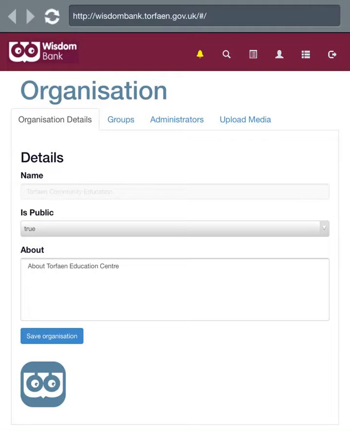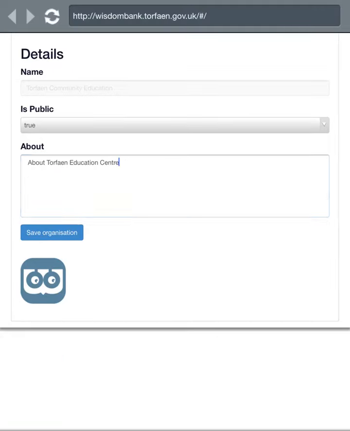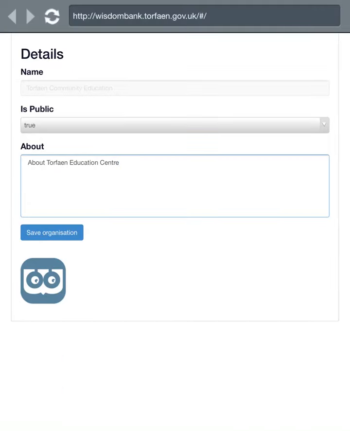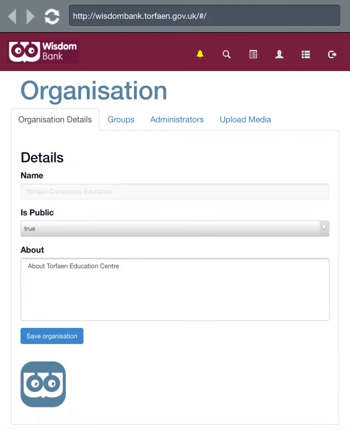This is where organisations can tell us everything about themselves, where they can decide what information they want the public to have. So opening times, locations, the work that they do, anything that the organisations want to put on this page is up to them. You can also upload your logos and other media such as videos, posters, etc. So this is your organisational page.